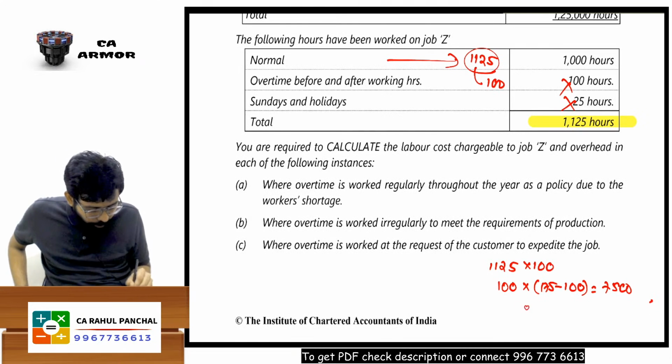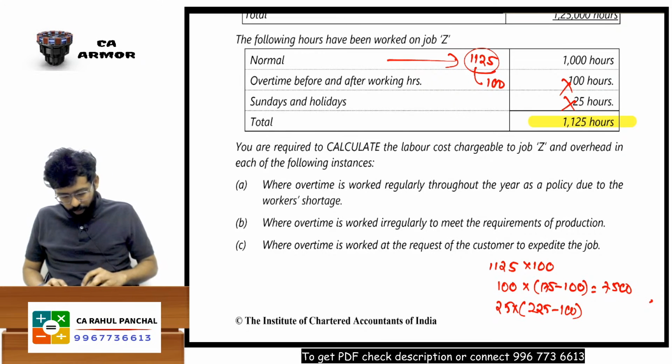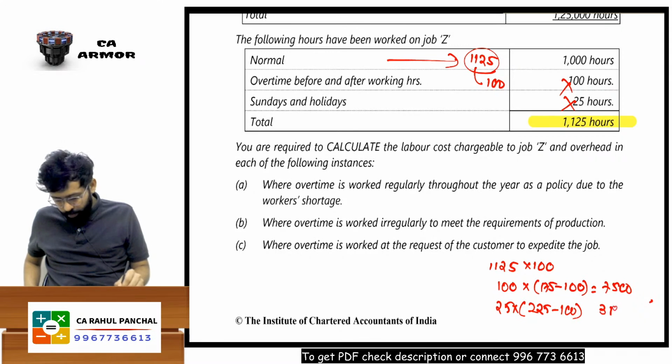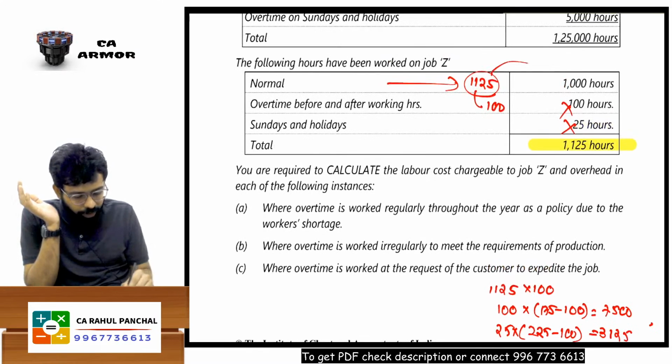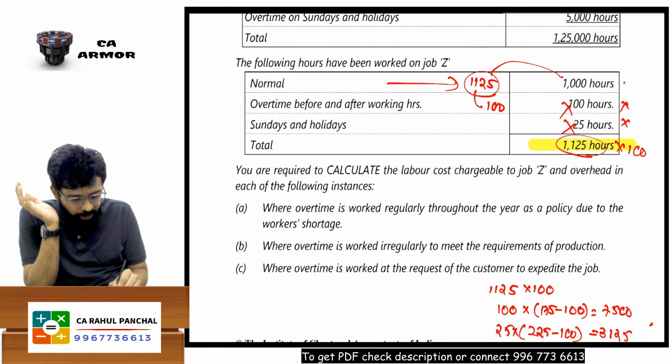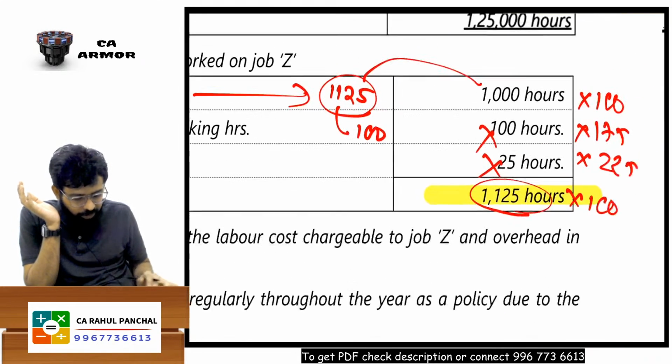And for these 25 hours, instead of paying 100, I paid 225. So 225 minus 100 into 25, that is 3125. Do you understand this other way of calculation? Take all hours into 100, then see what the extra is. It is like 100, 175, 225. So just cut this.